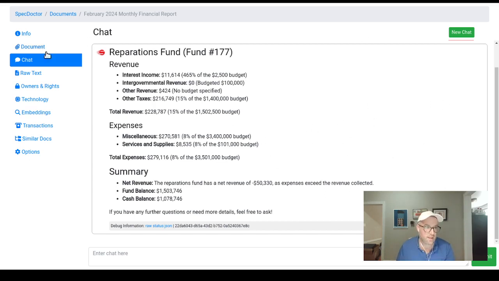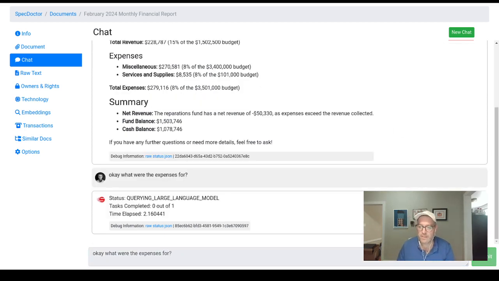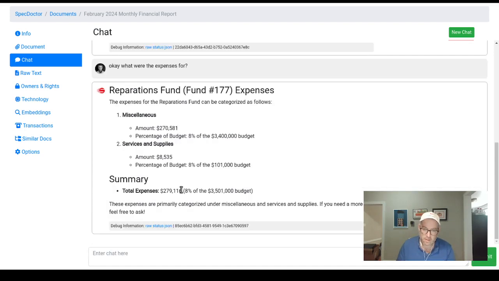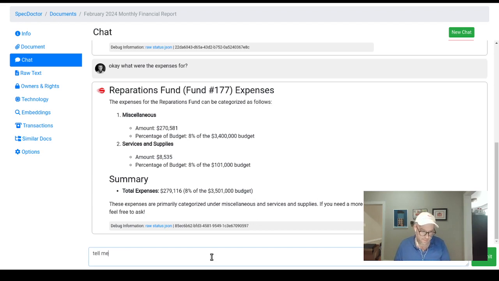But what I can do then is keep having a chat. I could say, okay, what were the expenses for? I don't know if that's in this document, but let's see. It should be pretty fast. Here we go. So, the expenses: $8,000 for services and supplies, $274 for miscellaneous, and that's the total expense. Categorized under miscellaneous. So let's see. Tell me more about the miscellaneous expenses.